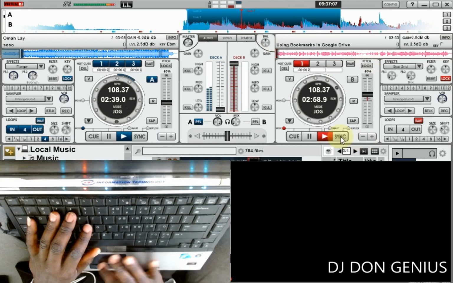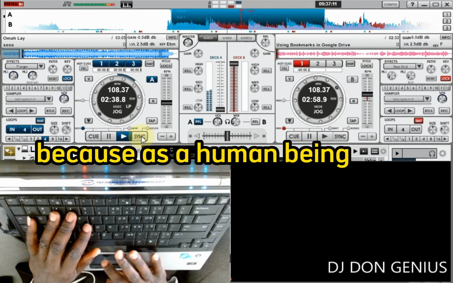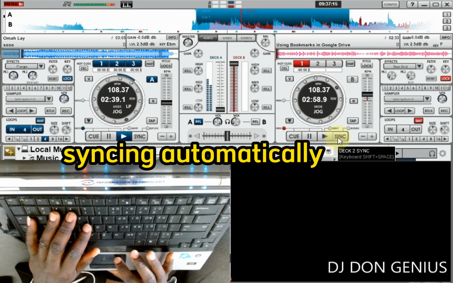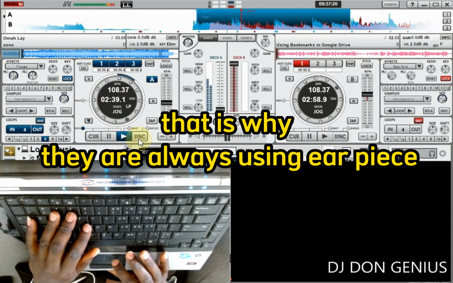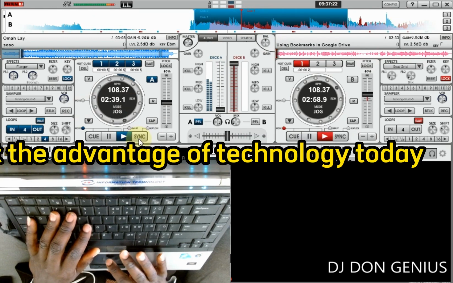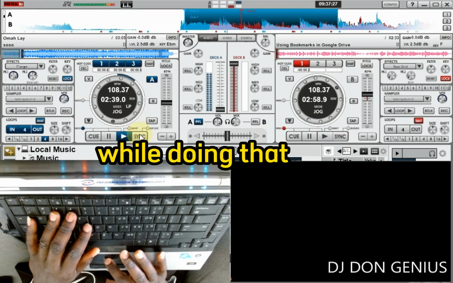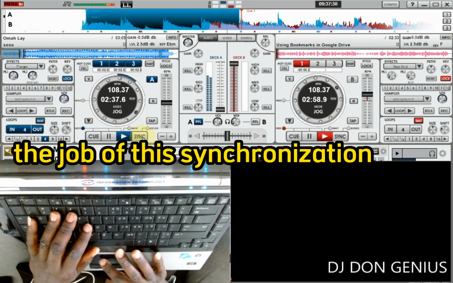You have your sync. This sync automatically does the job of synchronizing the beat, because as a human being, no matter how good you are, you cannot be good at syncing automatically. For those who used controllers years back, you notice that they always had that challenge. That is why they were always using earphones. But the advancement of technology today has made it possible that you don't need to be using earphones while doing that. You can do your thing. The machine does the job of the synchronization.